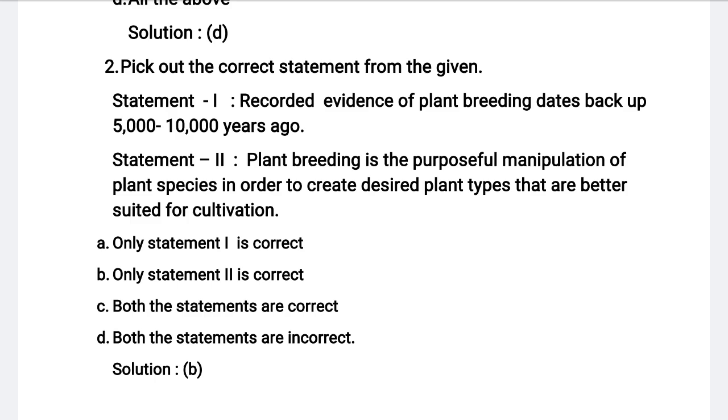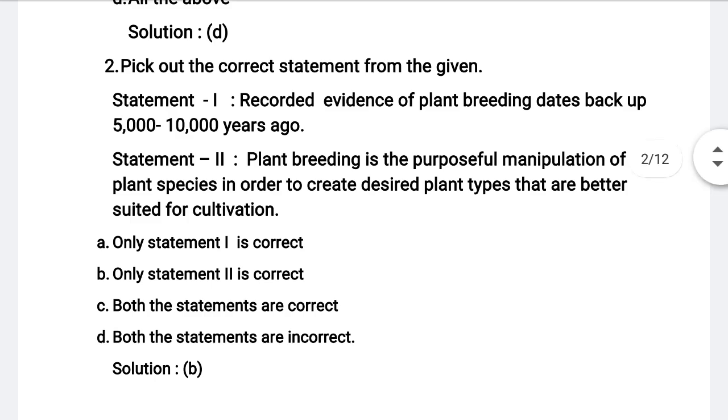Statement 2: Plant breeding is the purposeful manipulation of plant species in order to create desired plant types that are better suited for cultivation. So students, here in the given two statements, the first statement is wrong.